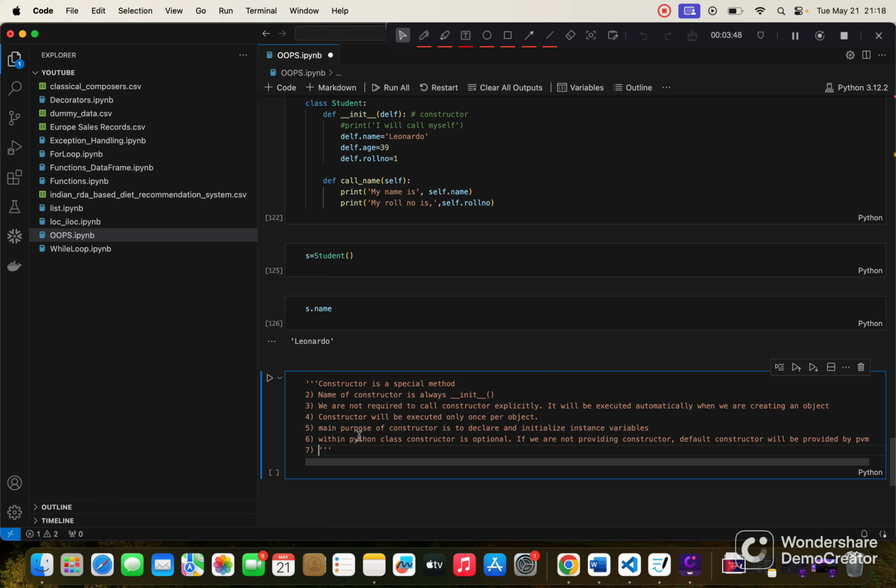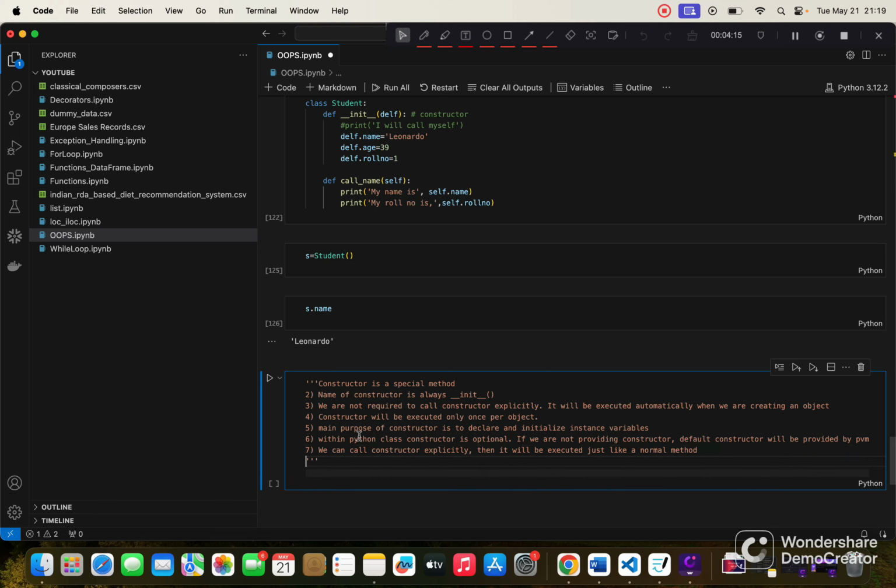And the seventh point is, we can call the constructor explicitly also, and when we call it, it will be executed just like a normal method.